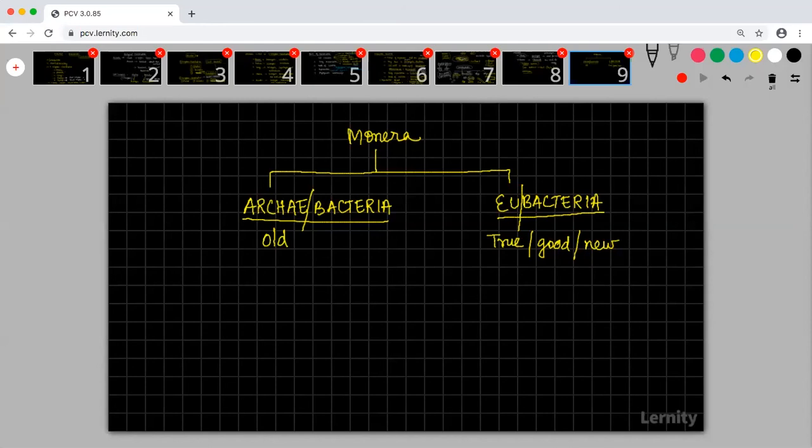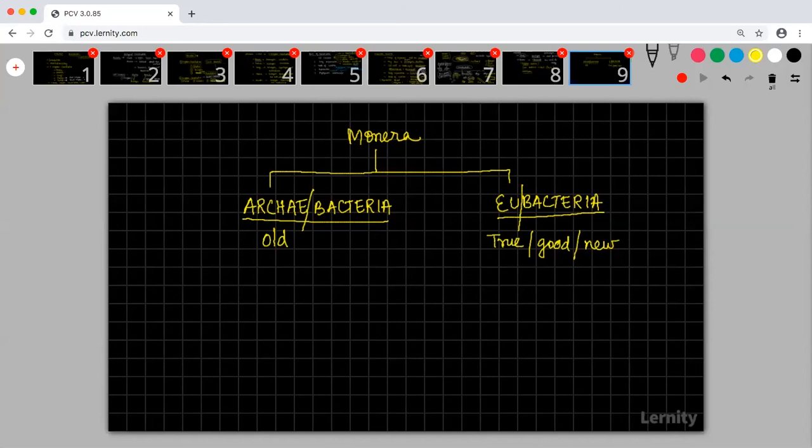So the cellular structure of archaebacteria is totally different from that of eubacteria, because eubacteria are the bacteria that we are seeing today. We are seeing some bacteria which are causing diseases. Those are the new generation bacteria. But the old generation bacteria were totally different in their cellular structures because they had some extreme properties.